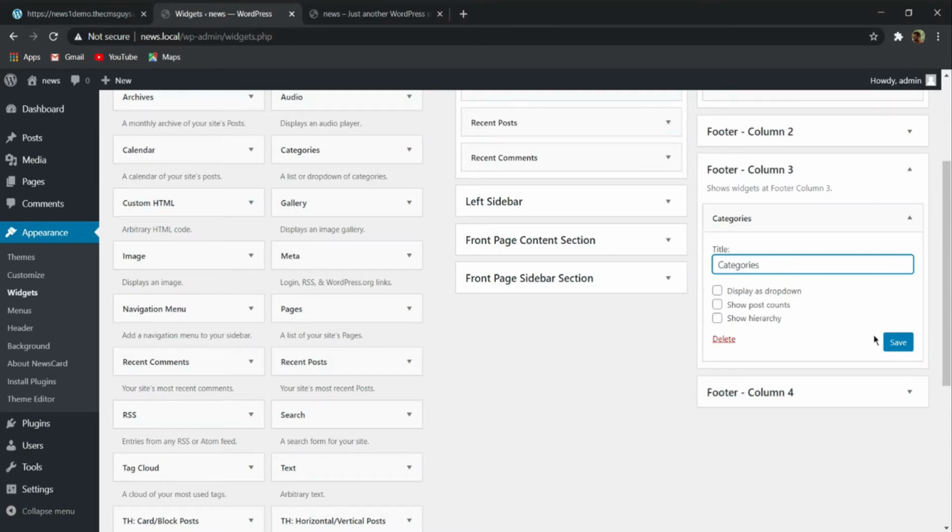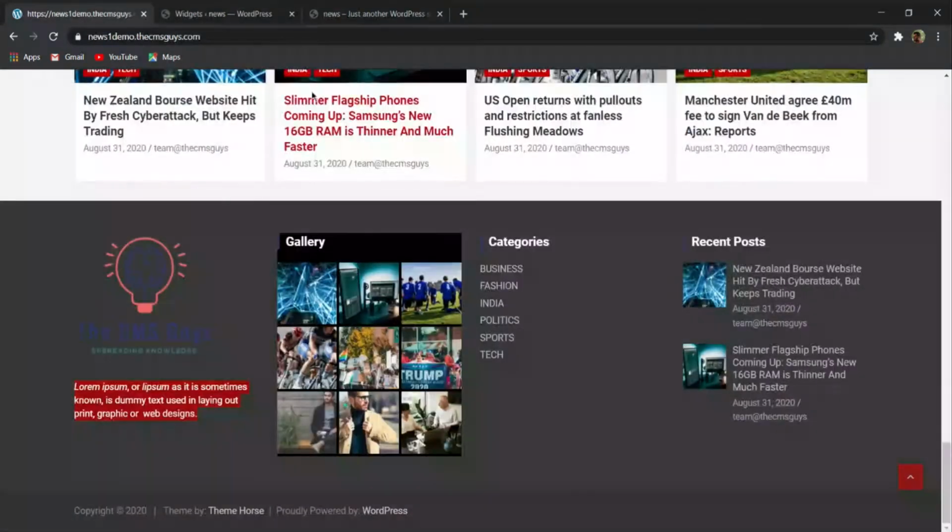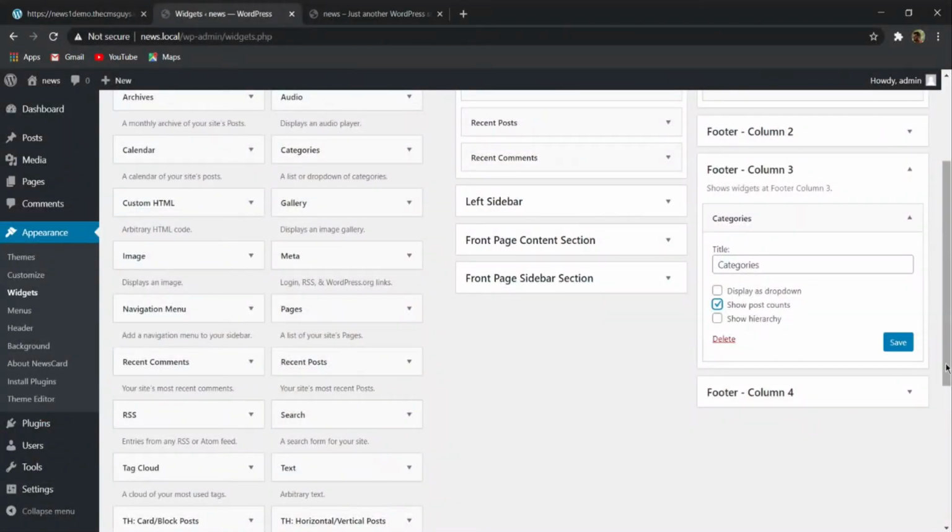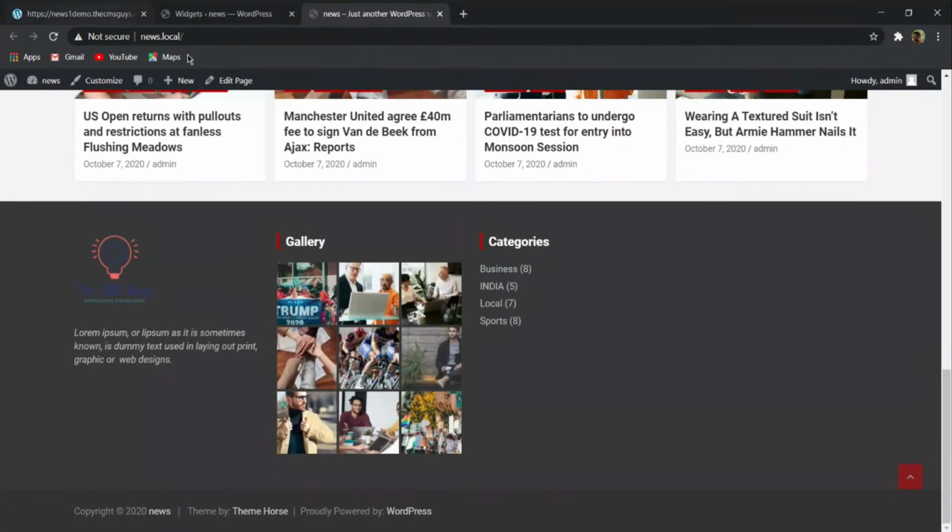and now suppose if you want to show post count, then also you can select this post count. Let me show you. Now click on save and let me refresh this page. So here you can see business, and in the bracket it is written 8. It means that we have 8 posts using this business category. With category India we have 5, with local we have 7, with sports we have 8.